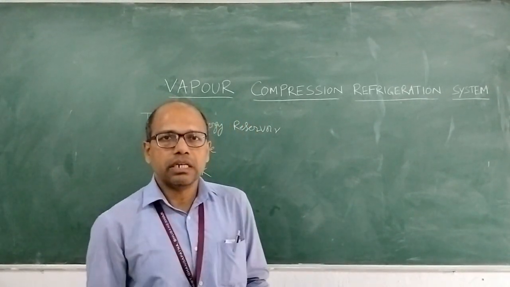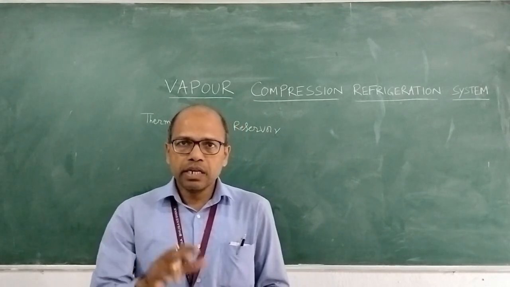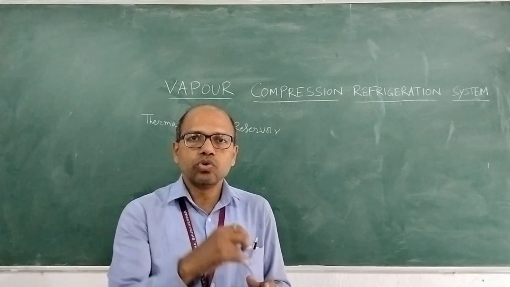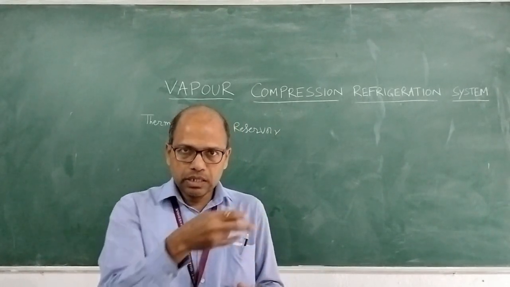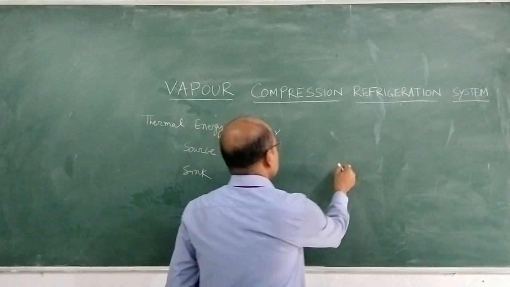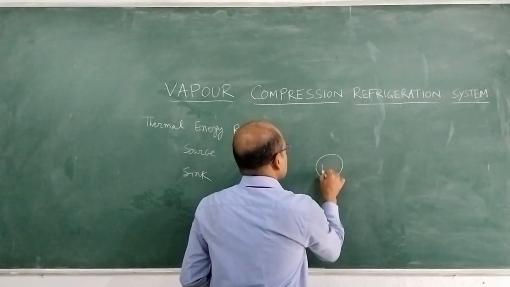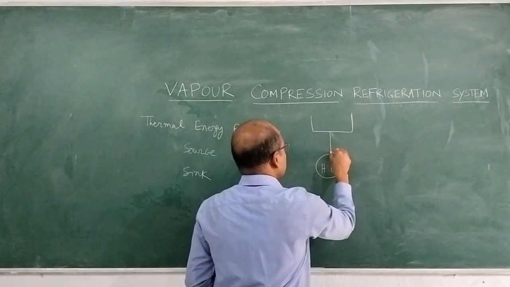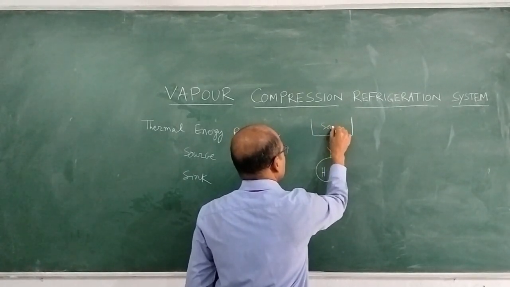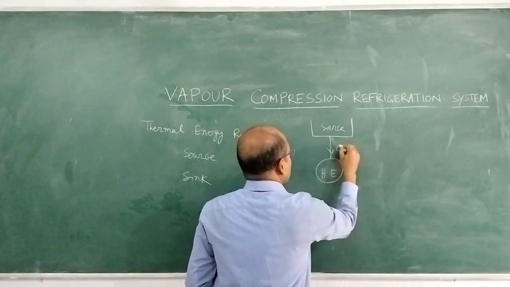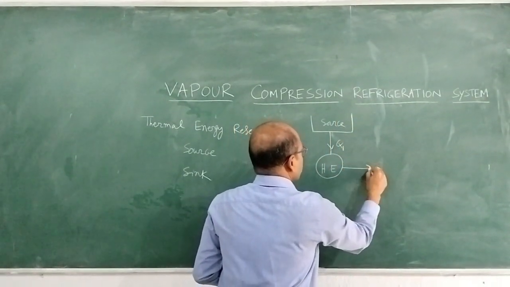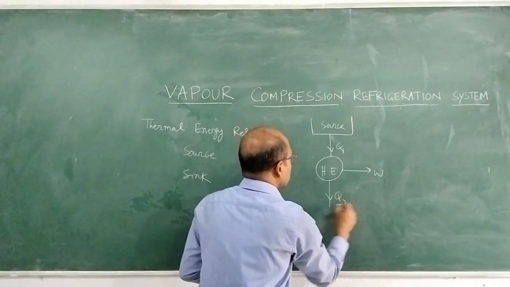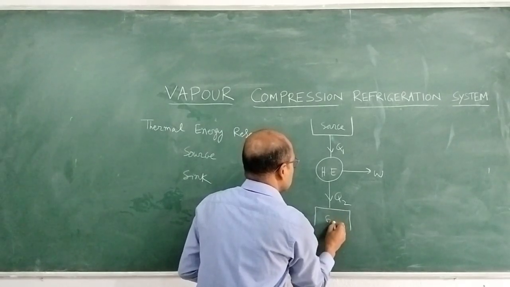A heat engine is a device which, operating in a cycle, takes heat from the source, does some work, and rejects heat to the sink. That is called a heat engine.